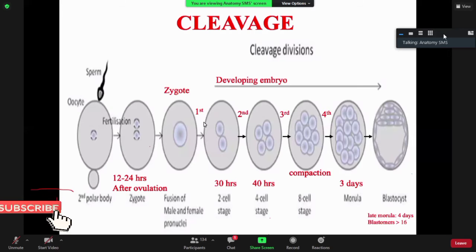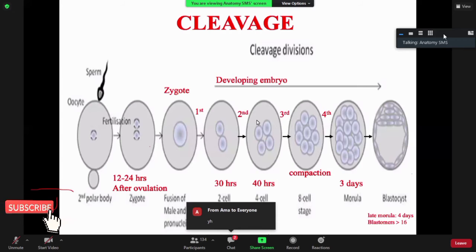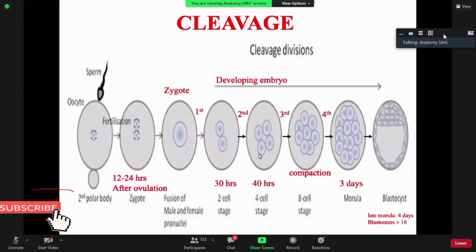Now, what you need to know is that once the zygote divides, the cells are no longer known as a zygote, or the two cells form an embryo, or the developing embryo. But each individual cell is known as what? A blastomere. So this is a blastomere, that is a blastomere. So after the first cleavage division, the zygote gives rise to 2 blastomeres. Collectively, they form the developing embryo. Then after the second cleavage division, the 2 blastomeres also divide to give rise to 4 blastomeres.